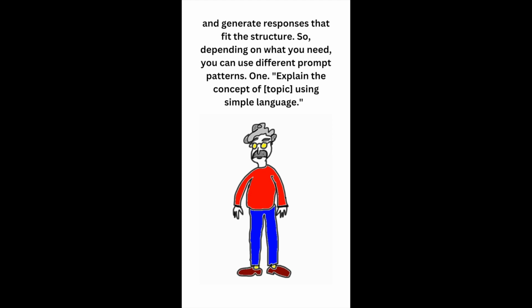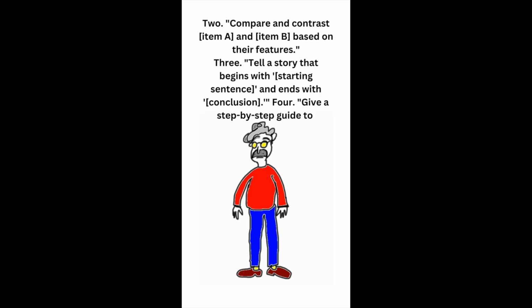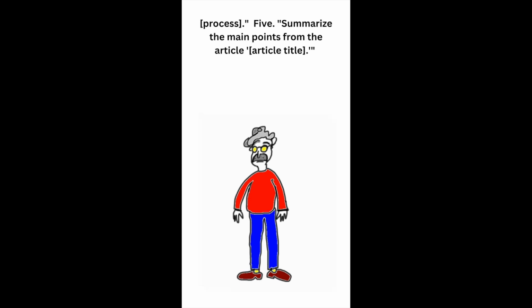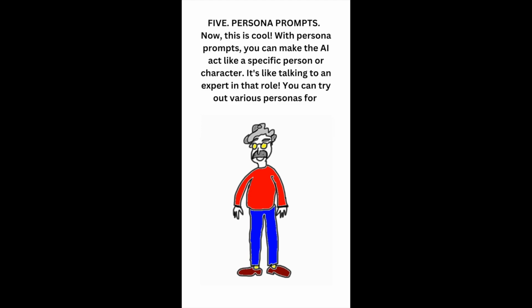1. Explain the concept of topic using simple language. 2. Compare and contrast item A and item B based on their features. 3. Tell a story that begins with starting sentence and ends with conclusion. 4. Give a step-by-step guide to process. 5. Summarize the main points from the article title.